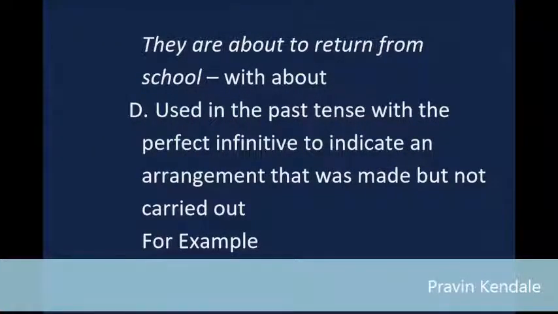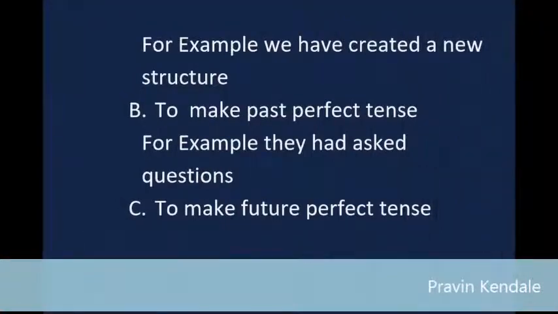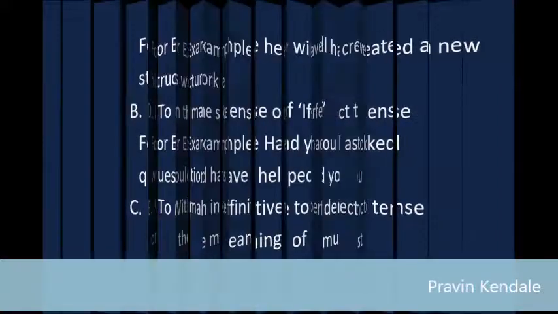D. Used in the past tense with the perfect infinitive to indicate an arrangement that was made but not carried out. For example, they were to have been married last month but had to postpone the marriage until June. Forms of to have working as auxiliary verbs. A. To make present perfect tense. For example, we have created a new structure. B. To make past perfect tense. For example, they had asked questions. C. To make future perfect tense. For example, he will have completed his work.